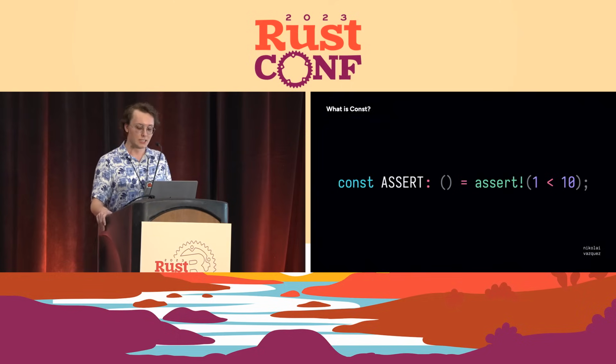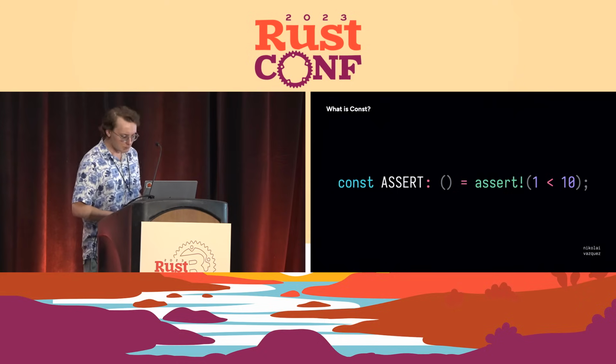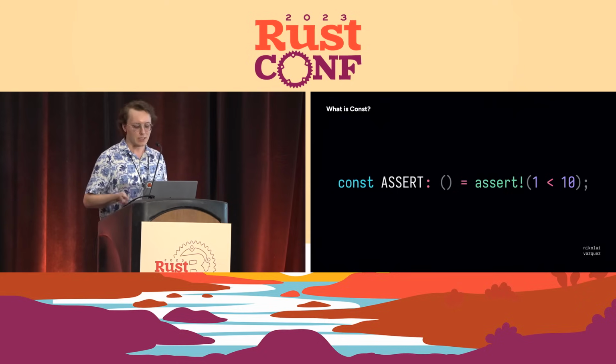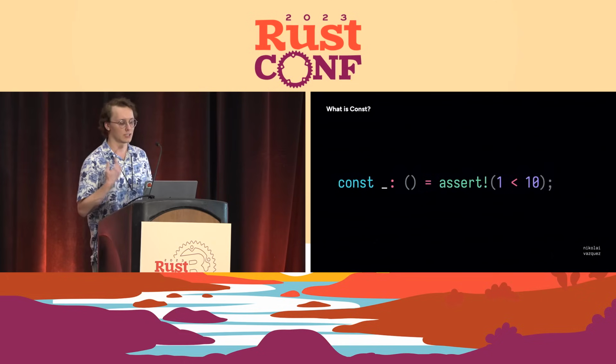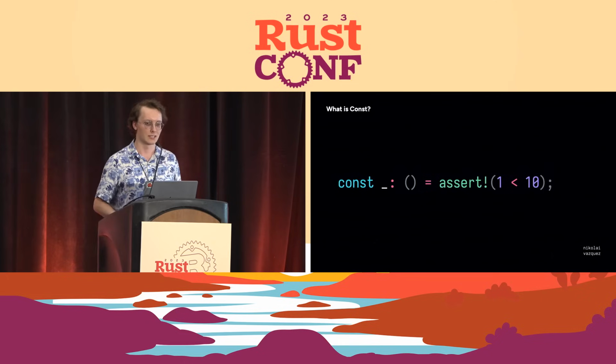Const can also do compile time assertions. In this case, we are saying that we want to run the assert macro at compile time. If the assertion passes, then there's no value to be returned, and so we use the unit type. And if we don't want to have this symbol lying around for the assert, we could just use underscore, which is a wildcard, which basically makes the const anonymous.